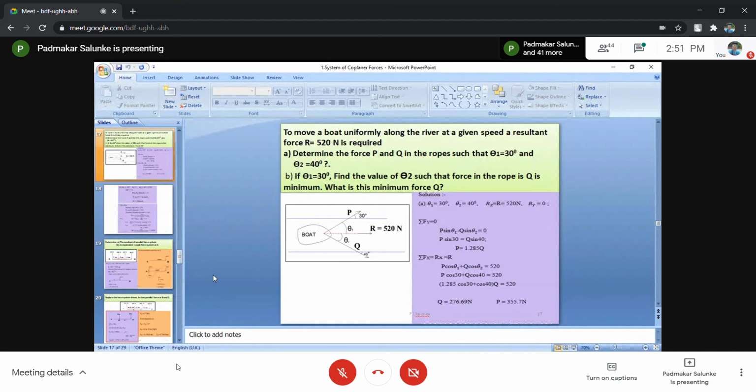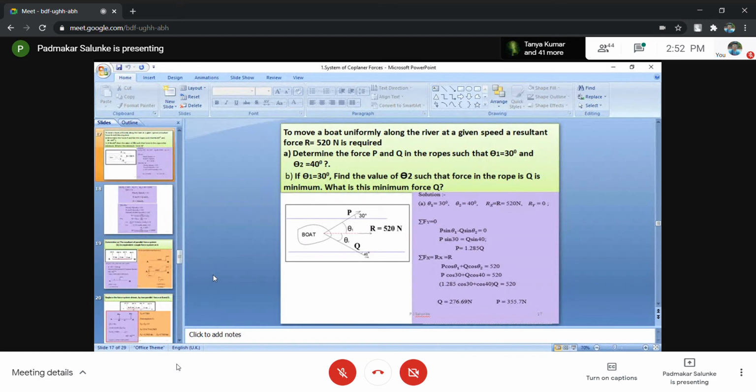So what you have to do? Number 1, determine the forces P and Q in the ropes such that theta 1 equals 30 degrees and theta 2 equals 40 degrees. The resultant is already along the positive x-axis, so Rx equals R equals 520 Newton. Since the resultant is along the x-axis, what is its y component? It is 0. That you have to analyze and understand.